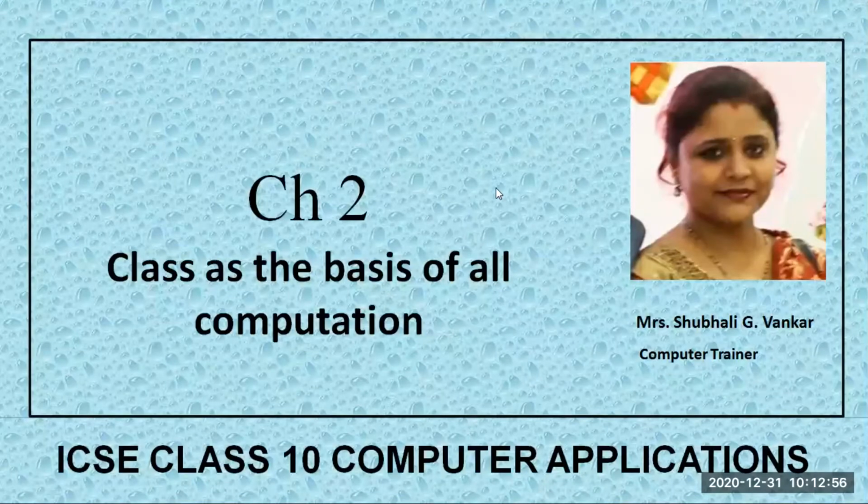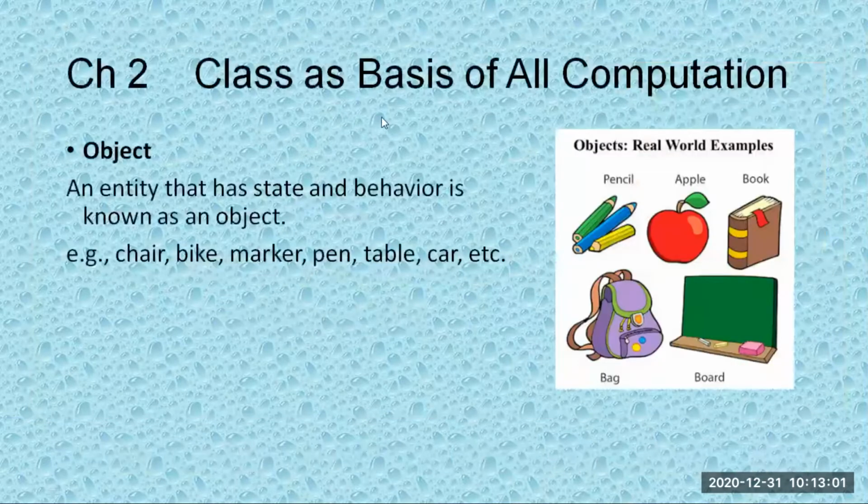Today we'll be discussing chapter number 2. Class is the basis of all computation. Basically, we'll talk about what is a class and what is an object. In this chapter, we are discussing the concept of class and object. So first thing, what is an object?